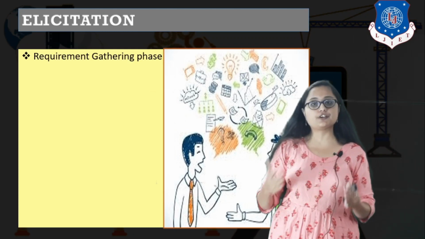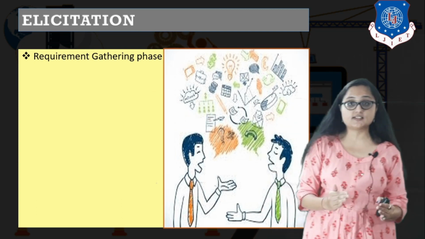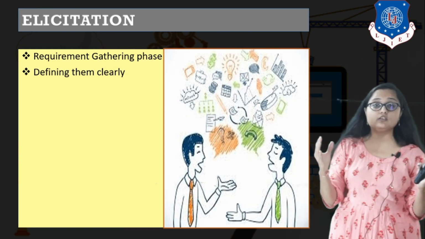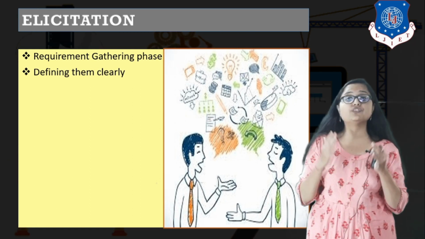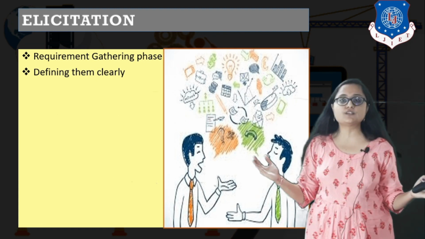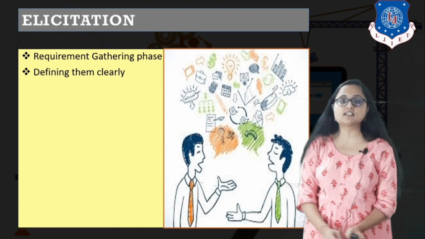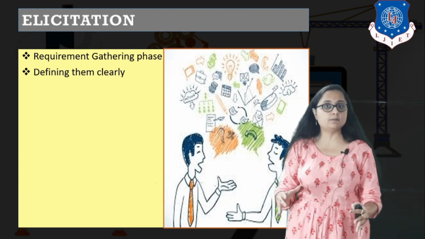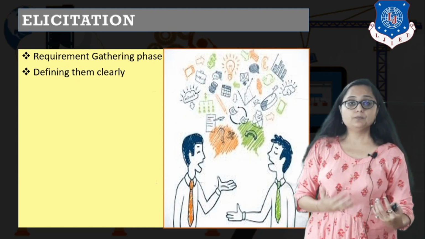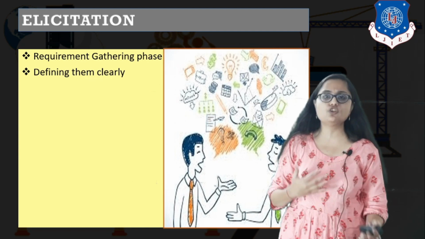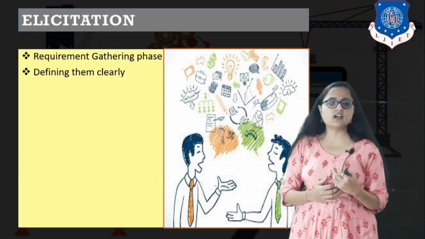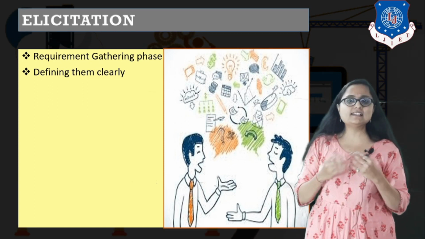Elicitation is the actual requirement gathering phase in which the customer and developers communicate with each other. This is a very important phase because we need to define every requirement clearly. Although it seems the easiest phase of the requirement engineering task, it is the most difficult phase to accomplish successfully, because in the real world there is always a communication gap or miscommunication between developers and customers. Customers are always enforcing requirements endlessly, right?